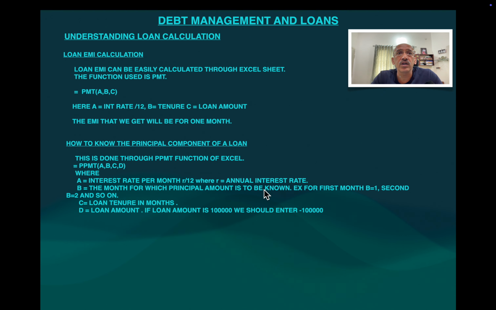Suppose you are in the second month and want to know the principal amount which will be deducted when you are paying the EMI for the second month, it will show the principal that is going to be deducted out of your EMI for the second month. I will show you in the calculation.